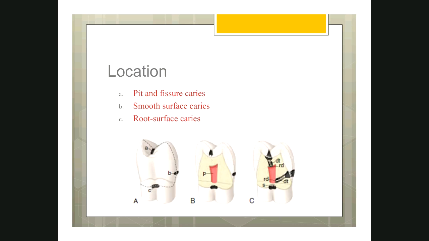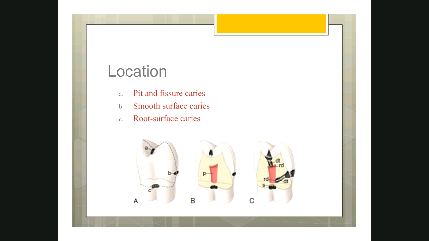So now first let's classify the dental caries based on the location. There are three types. First one is pit and fissures, that means caries occurring on the pit and fissures, here the occlusal surface of the premolars and molars especially. Then smooth surface caries, that means where there is no defect or no pits and fissures, the surface is smooth but still the patient will have caries because of the plaque accumulation.